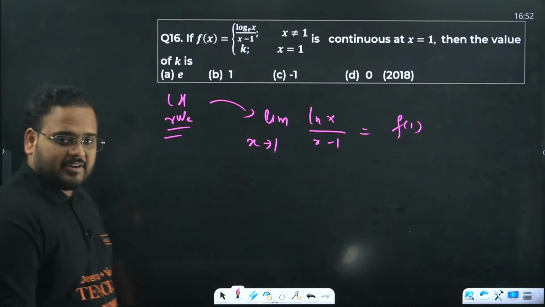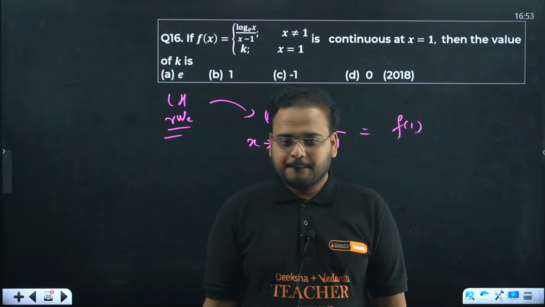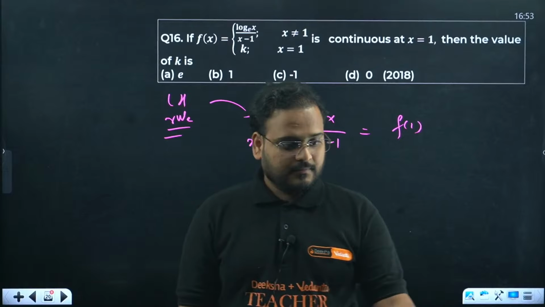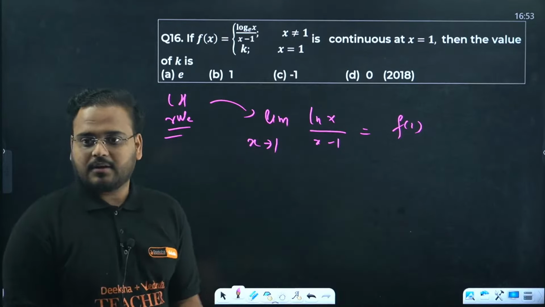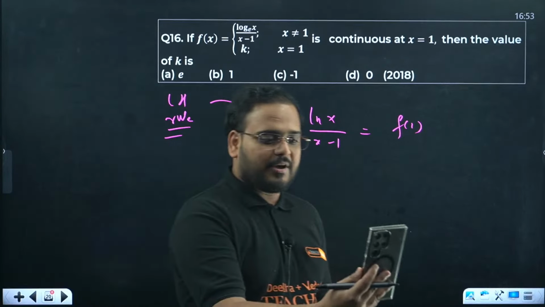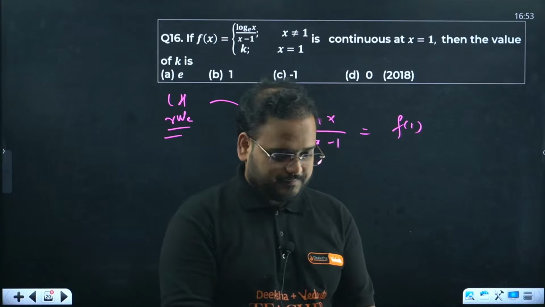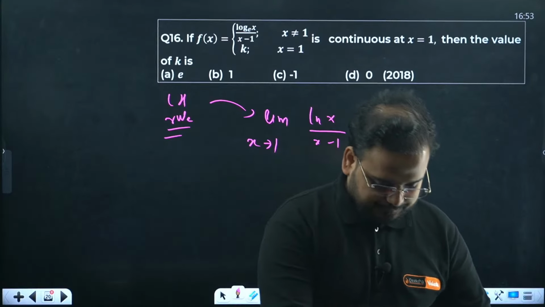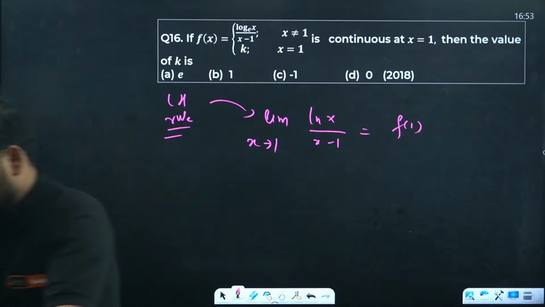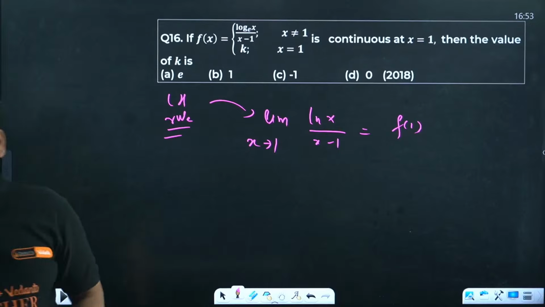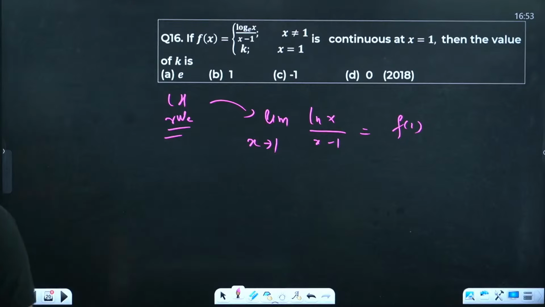I have no idea from where this glare is coming on the screen. Is it from here actually? Yeah, so the light was getting reflected from my phone and that was coming over here. Okay. Is this better now? I think this is better.